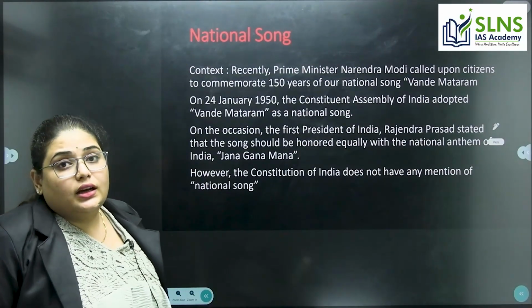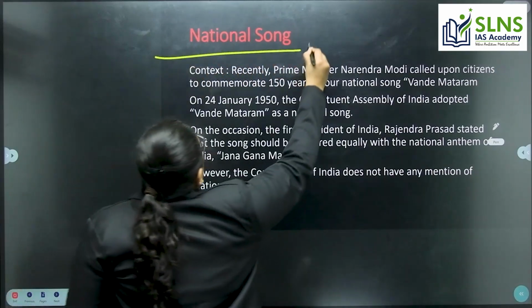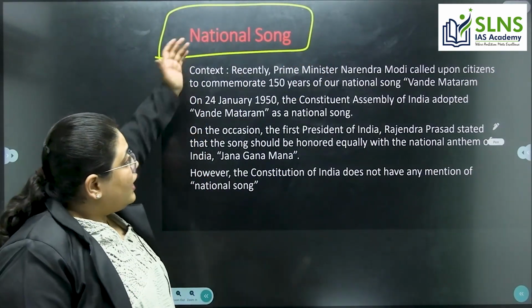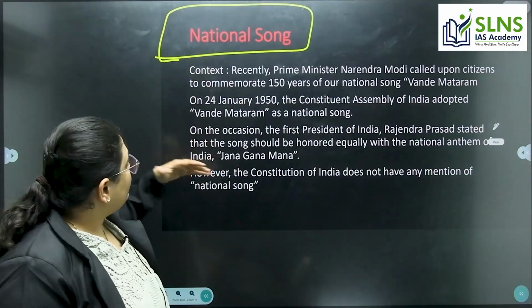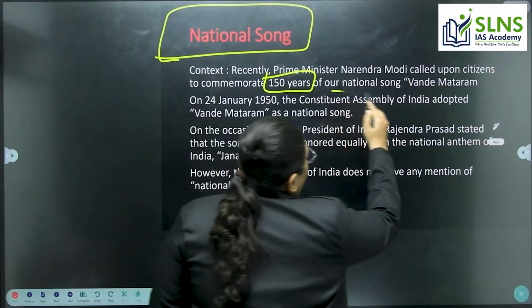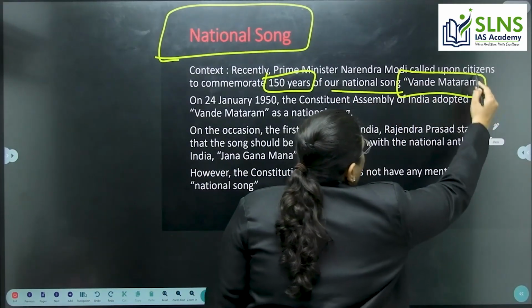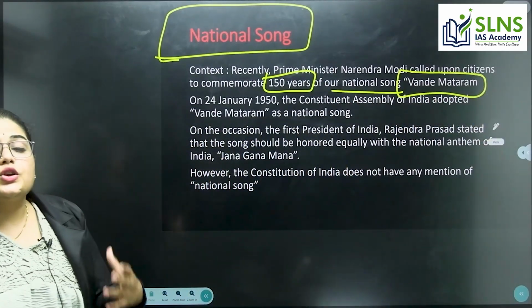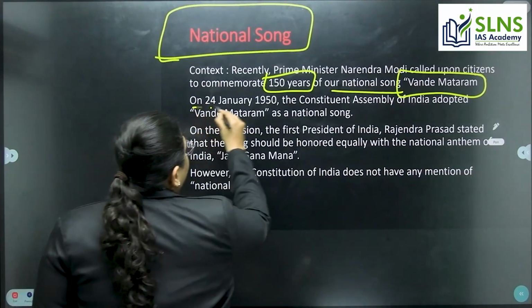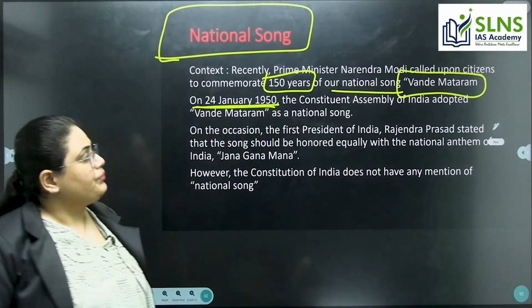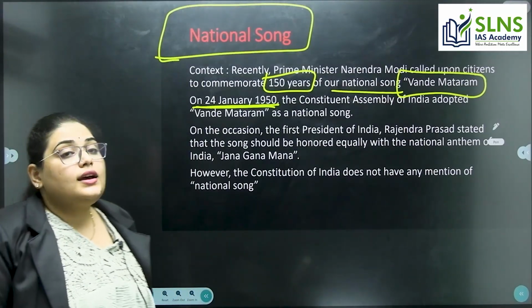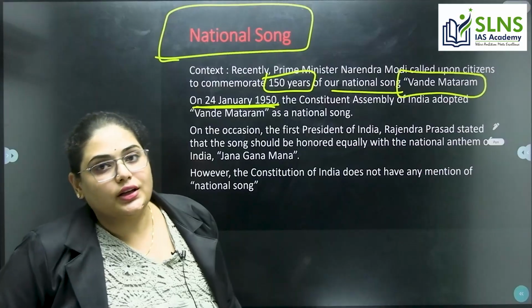Next important article, we have the national song. Recently, the Prime Minister has called upon the citizens to commemorate 150 years of our national song, Vande Mataram. When did we adopt it? On January 24th, 1950, the Constituent Assembly adopted Vande Mataram as the national song.